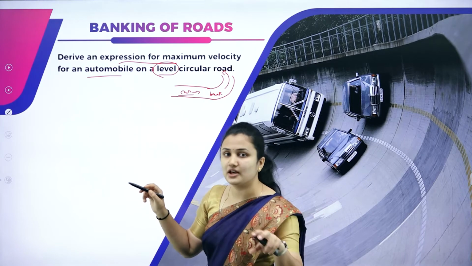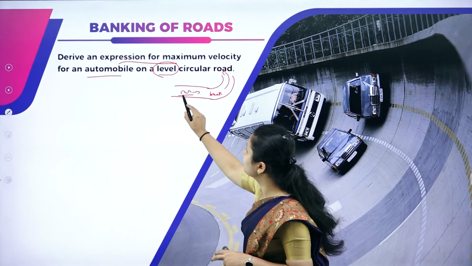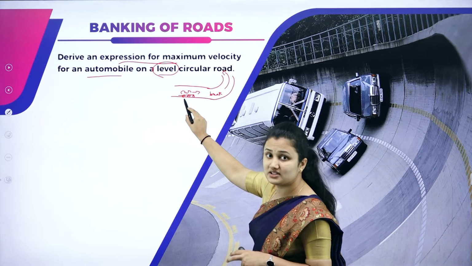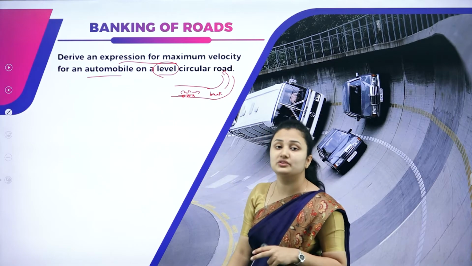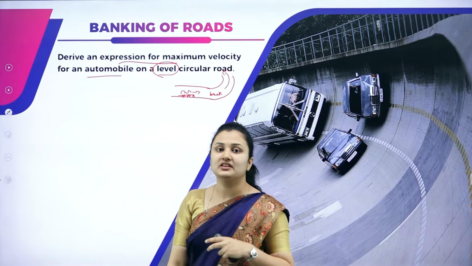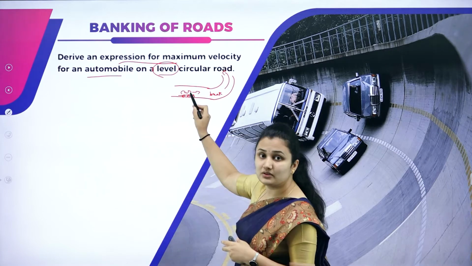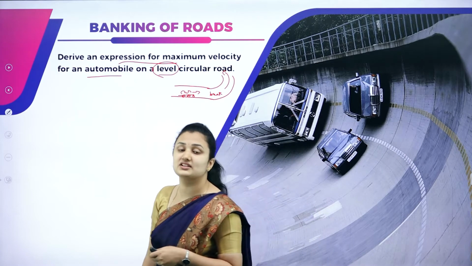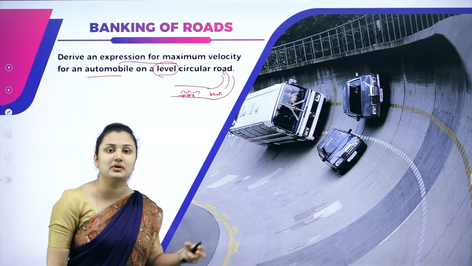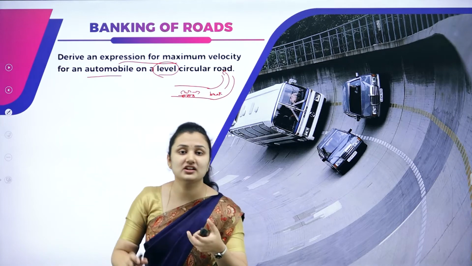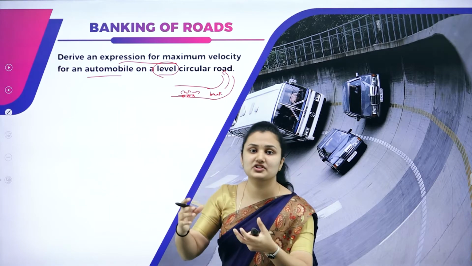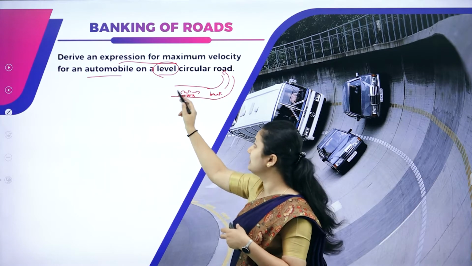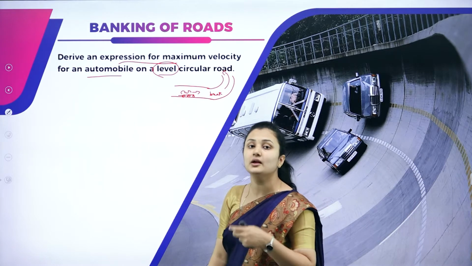When you apply the brake, the centripetal force is acting along the surface. You can see the tires of the car are in contact with the surface of the road, so that will give rise to friction. A certain amount of friction will give you the required centripetal acceleration. If a large amount of friction is provided, then the centripetal acceleration to keep the car in circular motion will be more.